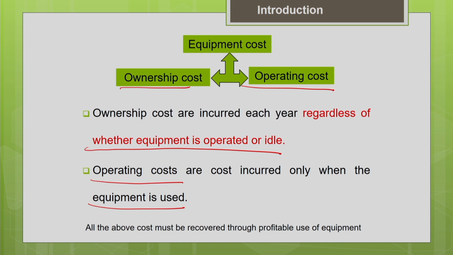One thing we should always keep in mind is that all the above costs must be recovered through profitable use of equipment. That means we have invested a huge amount of cost in the equipment, with different components of ownership cost and different forms of operating cost. So, the equipment should be used productively at the project site and it should be able to recover all the costs associated with it and generate profit for us. That is what is commonly said: equipment must pay for itself. That means it should work productively, recover all the cost invested and generate profit for us.